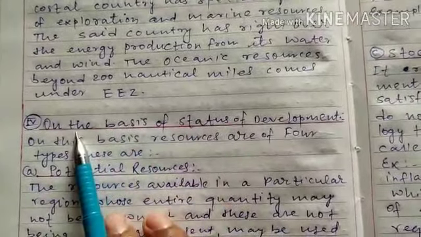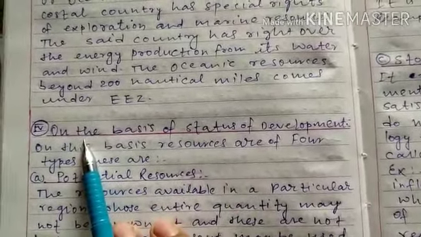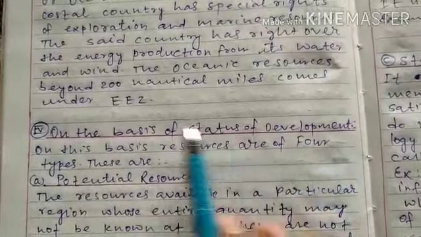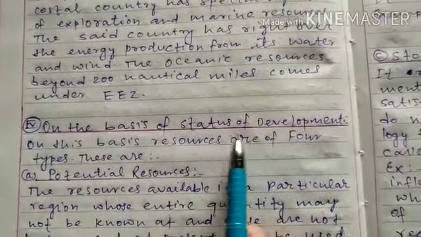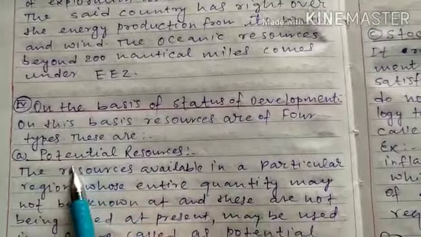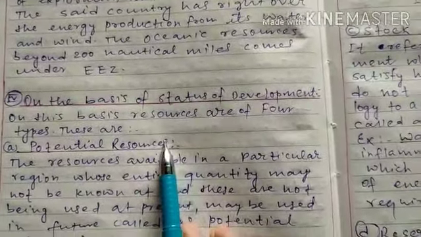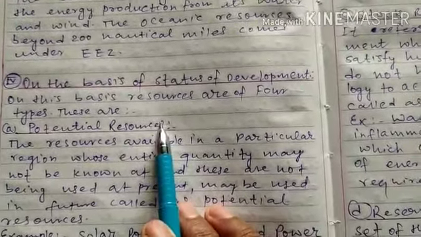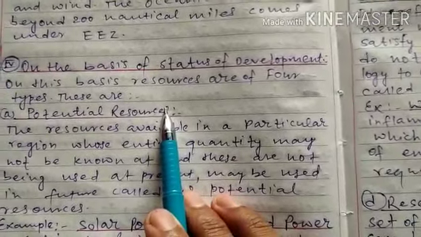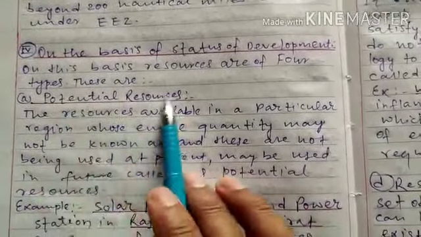Now, the fourth basis of classification of resources is status of development. On the basis of status of development, resources are of four types: potential resource, stock resource, developed resource and reserve resource. So let's begin with potential resource.